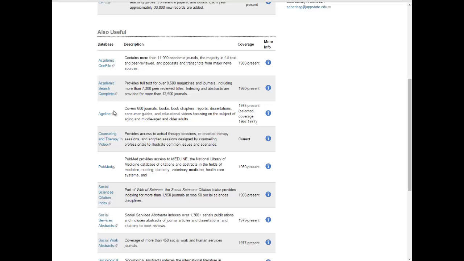In almost any kind of research project you're working on, you want to look at general databases. These are databases that are interdisciplinary. They go across disciplines. And in your field of marriage and family therapy, you will often need to go across disciplines. You may be looking at psychology, but you're also looking at social issues.